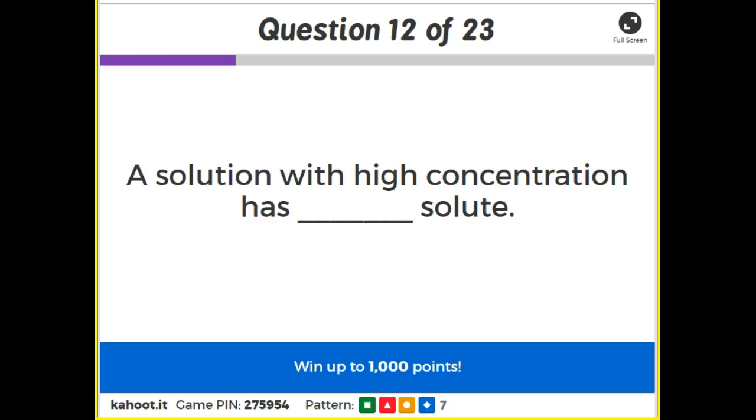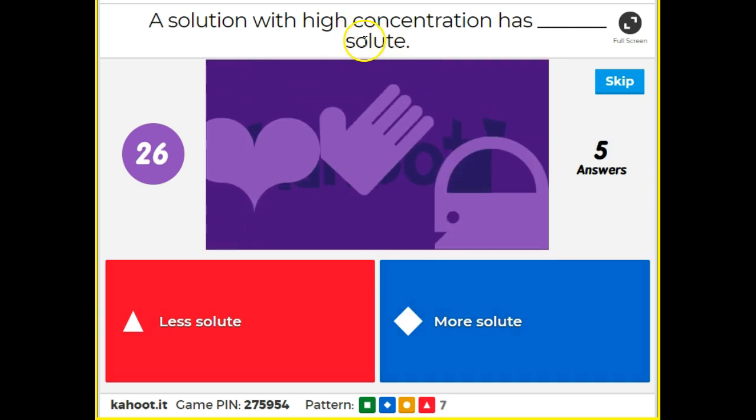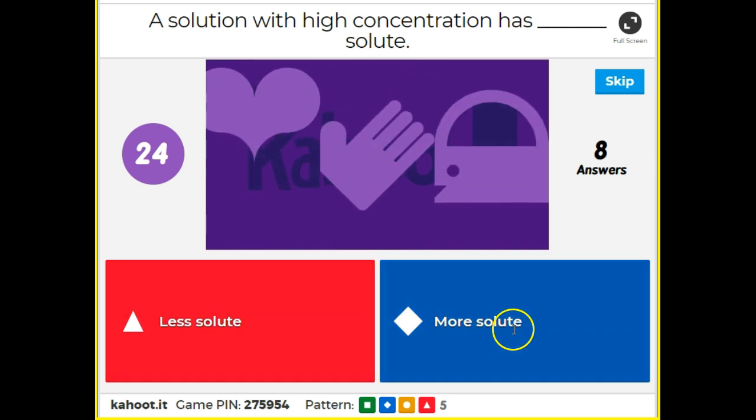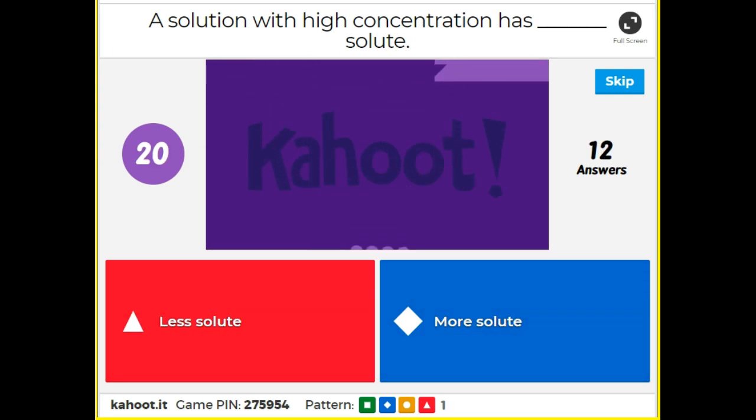A solution with high concentration has blank solute. Less solute or more solute? Oops, I accidentally included the word solute in the choices. Less or more? A solution with high concentration. What do you think? Less or more solute?